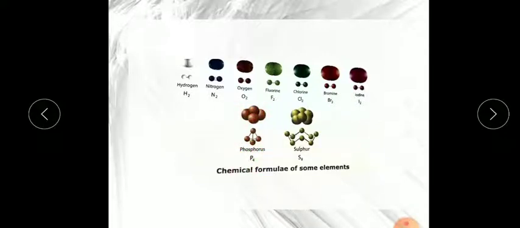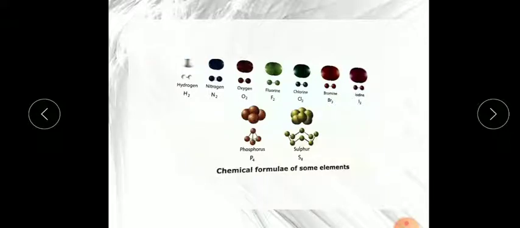When phosphorus combines with 3 other phosphorus atoms of the same kind, only then does it become stable. For stability, sulfur needs to bond with 7 other sulfur atoms, so S8. These numbers are called subscripts.